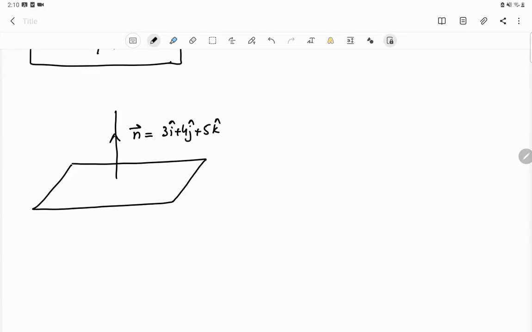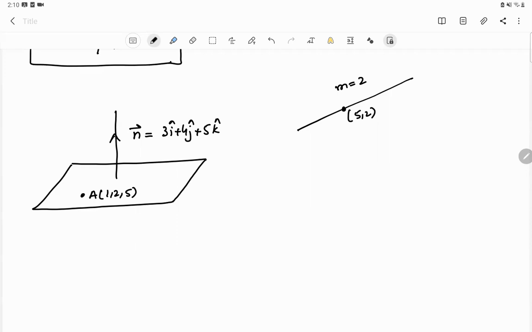And then, like in O level, we needed the gradient of the line and a point on the line in order to find the equation of the line. Similarly, we need at least one point on the plane to find the equation of the plane. Okay.